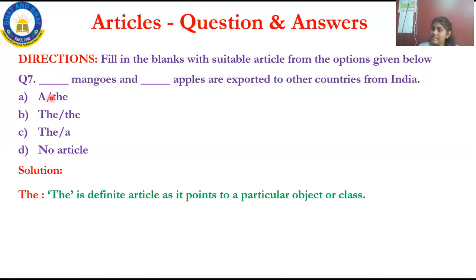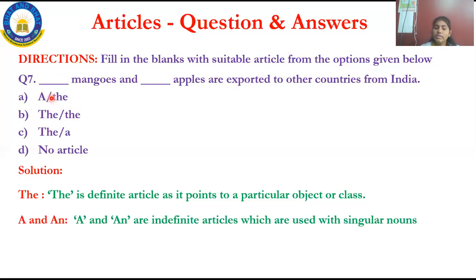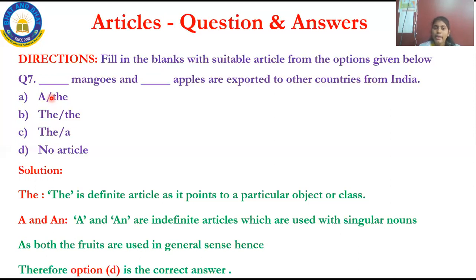You all know that the is a definite article which points out a particular object, class or thing. Okay, and then a and an are the indefinite articles which are used with singular nouns. Okay, now let us see, as both are used in a general sense here. Yes, apple and mango, they are nouns, isn't it? So mangoes and apples are exported to other countries. Here we are using them in general. So no article should be used. There is no necessity of an article to make it a complete sentence.